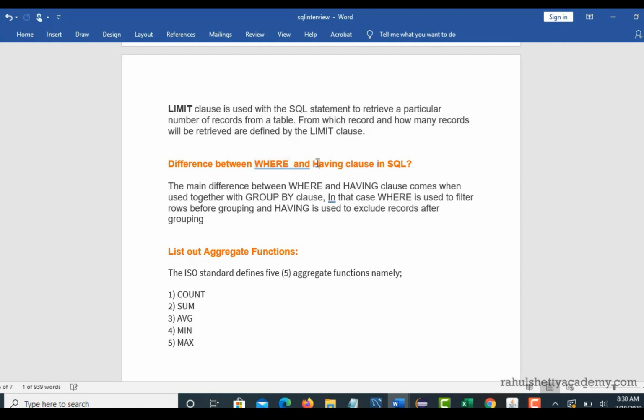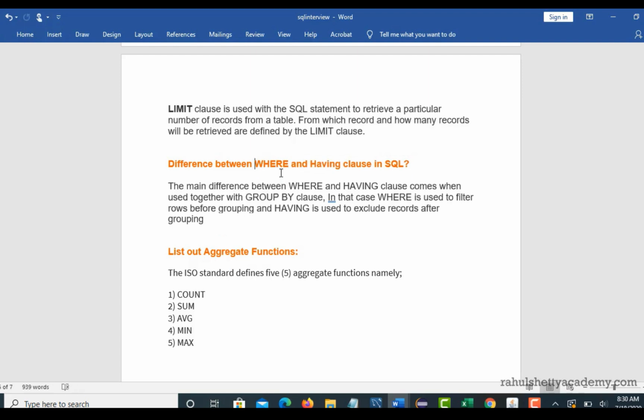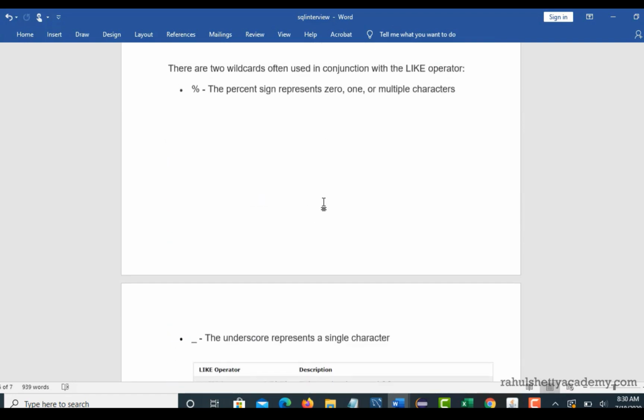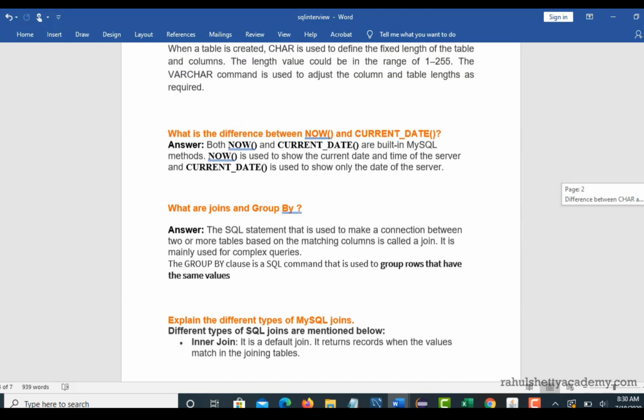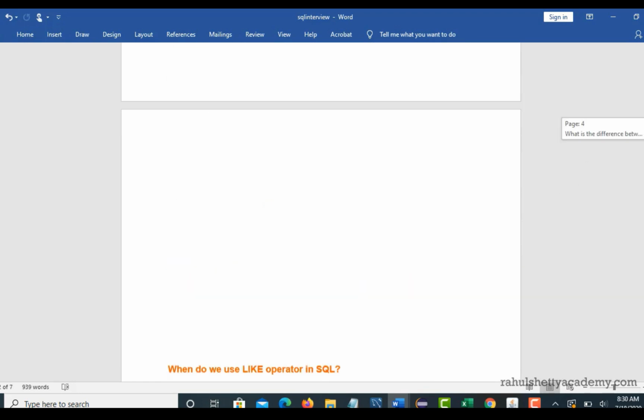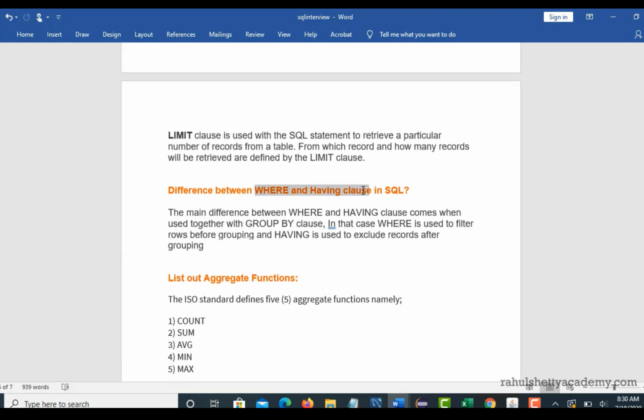So where and having clause look more similar, but there is a thin line of difference. That difference you will understand only when you know about the group by clause. So that's why I have taken one example earlier to explain queries with practical examples, like what are groups and joins, right? Now let me recall that example again to show where exactly the difference comes.